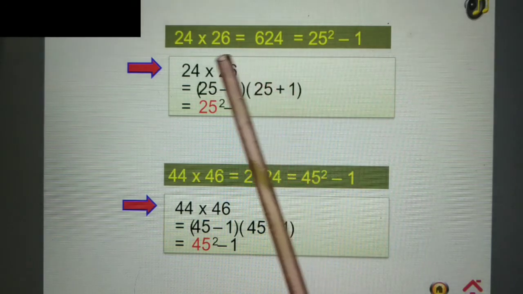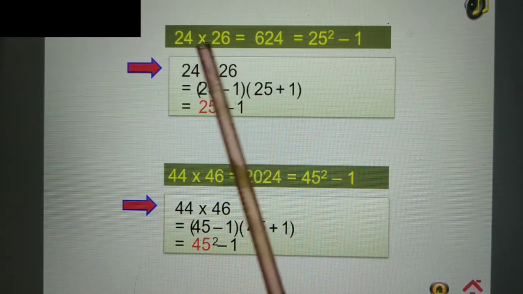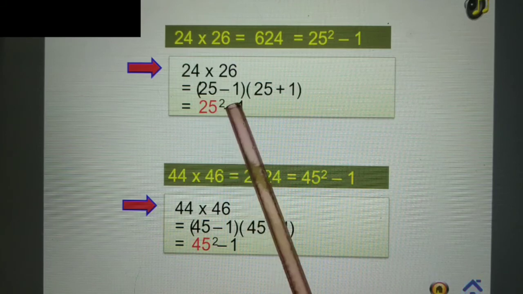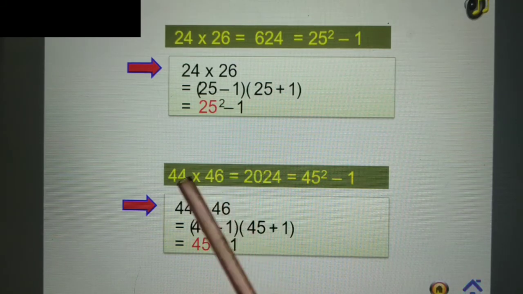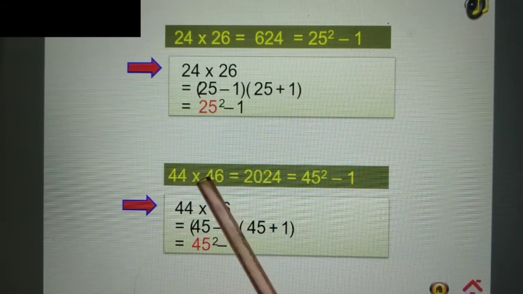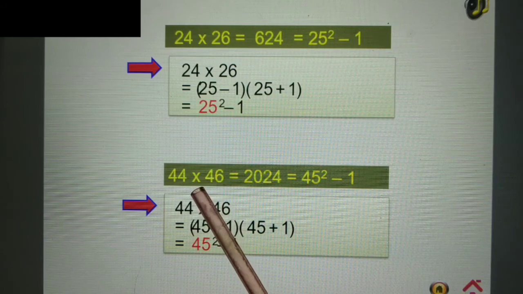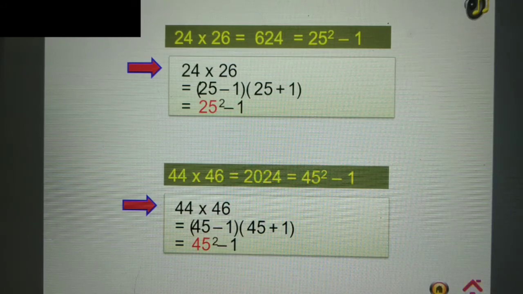Again, the number in between these 2 numbers is an odd number. Square of that number minus 1. Similarly, the multiplication of 44 and 46 can be written as the square of 45, the number between these 2 numbers, minus 1. So the properties are similar for the even and for the odd.